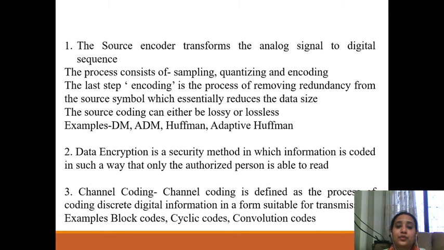The channel encoding, or channel coding, is defined as the process of coding the discrete digital information in a form suitable for transmission. For example, block codes, cyclic codes or convolution codes are applied for channel coding.